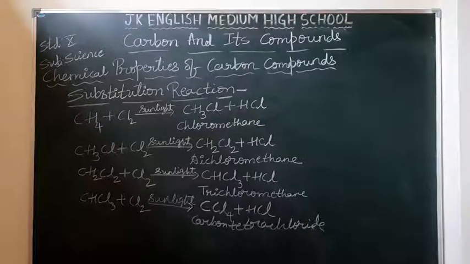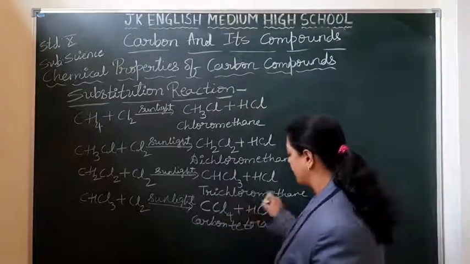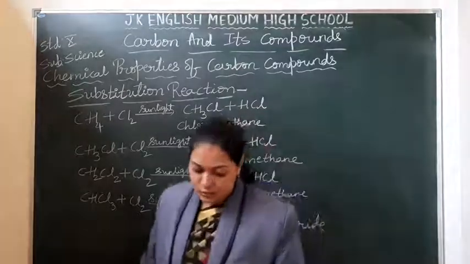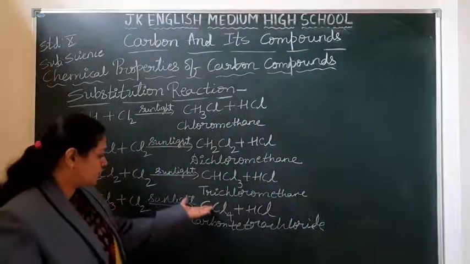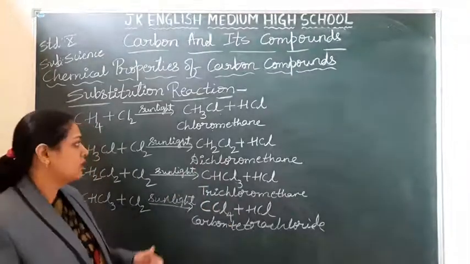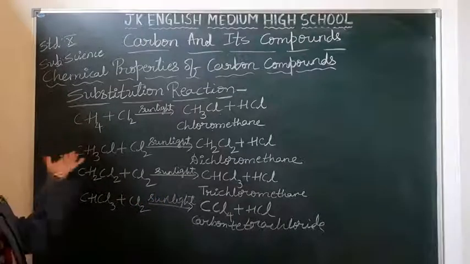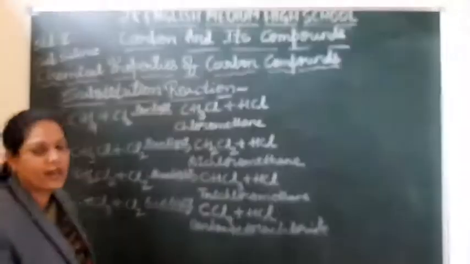It is called carbon tetrachloride, or tetrachlorocarbon, with the liberation of hydrogen chloride. Right? Till the end, the chlorine keeps replacing the hydrogen. So it is replacing, it is removing more, so it is called a substitution reaction.